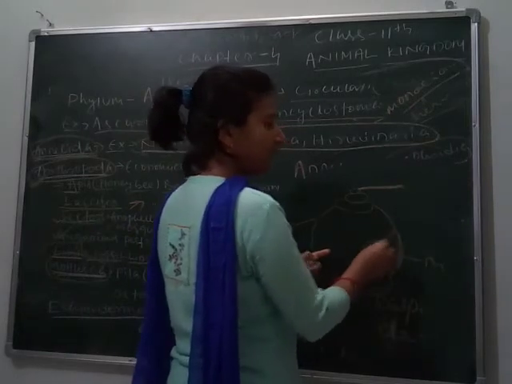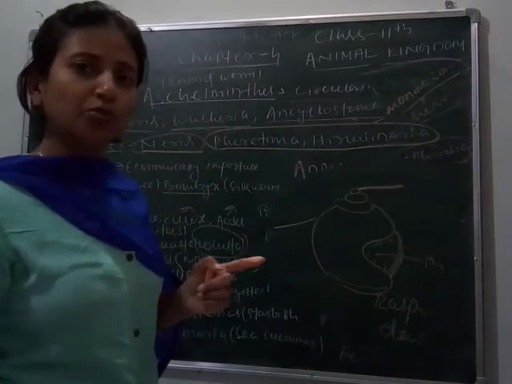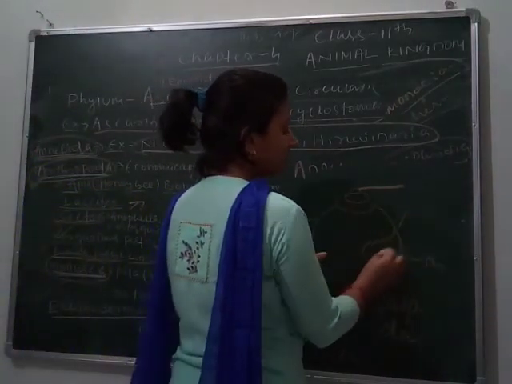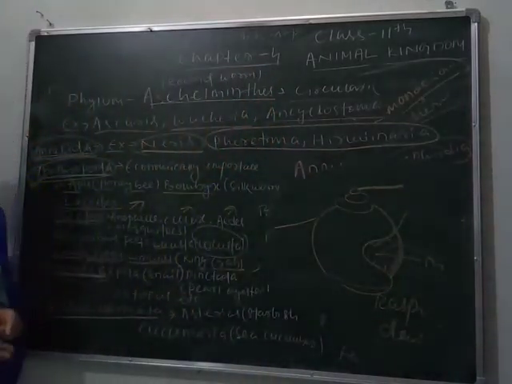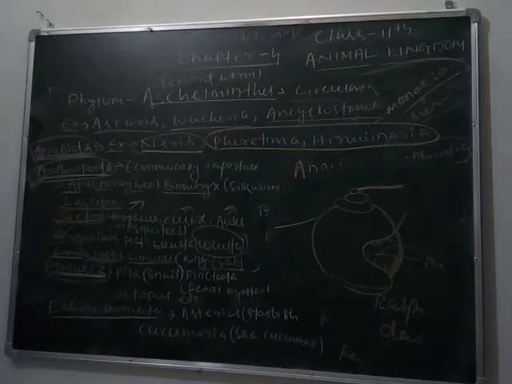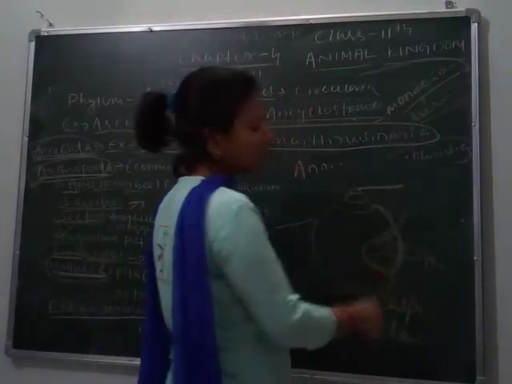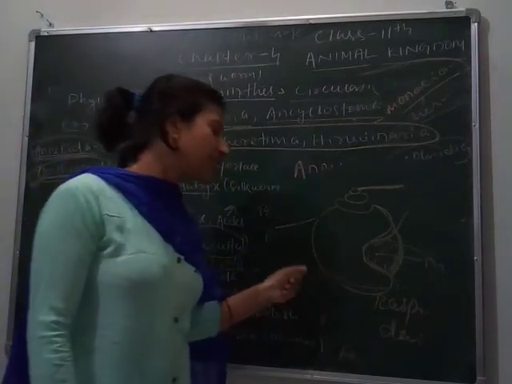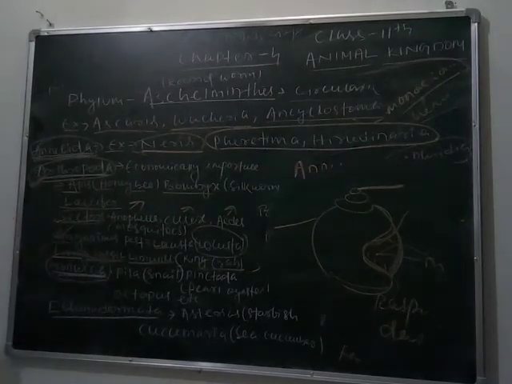They can live in both water and land, and they can even survive for 2 years without water. Inside this cover they release their sense organs, two antennae, when they move, and that helps them catch prey. They also have gills, and their digestion is complete. Digestion complete means they have two openings, one for taking food and one for releasing waste materials. So these are the common basic characters of Mollusca.